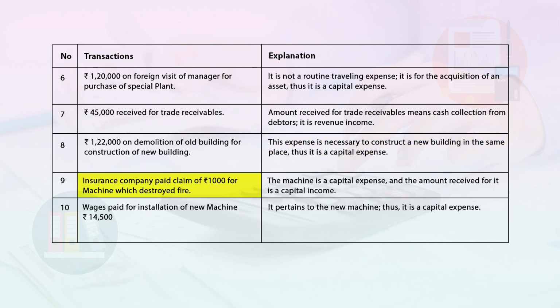Next is insurance company paid claim of rupees 1,000 for machine which was destroyed by fire. The machine is a capital asset and the amount received for it is a capital income. Last transaction is wages paid for installation of new machine, rupees 14,500. It pertains to the new machine. Thus, it is a capital expense.